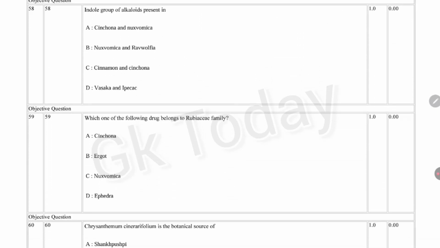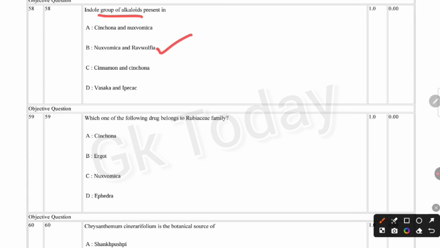Indole group of alkaloids present in cinchona and nux vomica, nux vomica and rauwolfia, cinnamon and cinchona, vasica and ipecac. Correct answer is option B, nux vomica and rauwolfia.